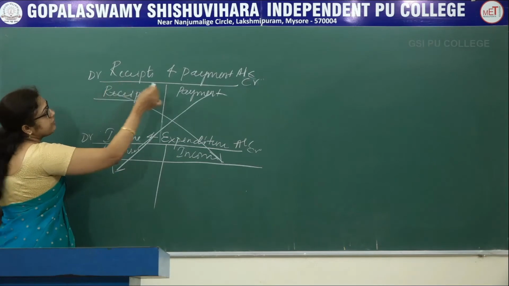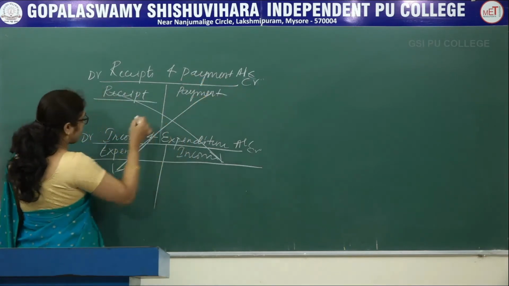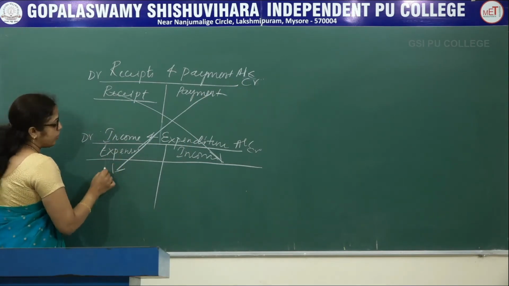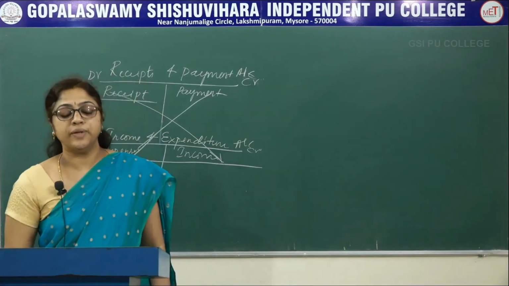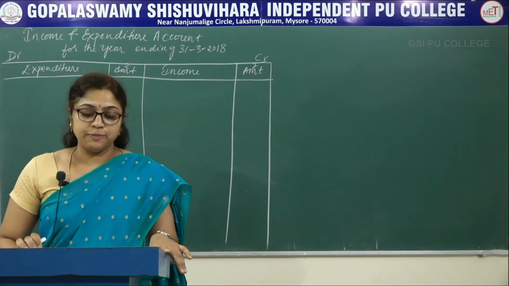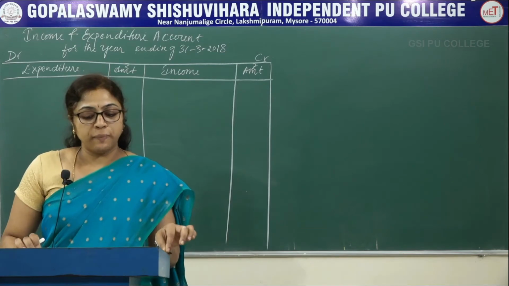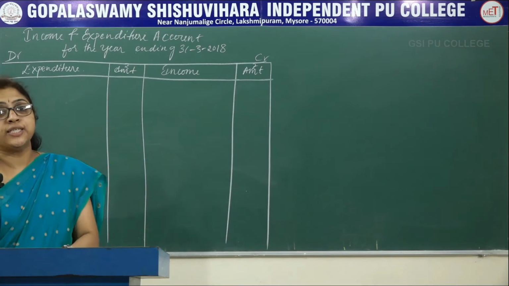So whatever given in the receipts and payment account credit side, that payments you are recording on the income and expenditure account debit side. All the expenses will be recorded in the income and expenditure account debit side. Now see the payment side of the receipts and payment account. So general expenses, newspaper, electricity is there. So bring it to the income and expenditure account.